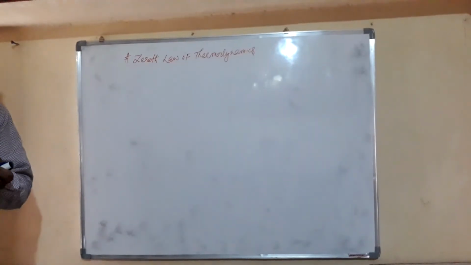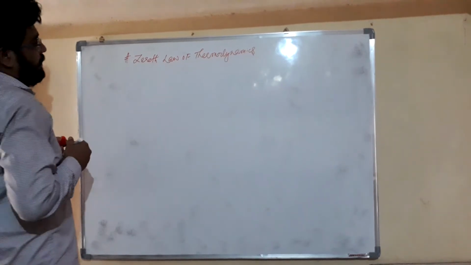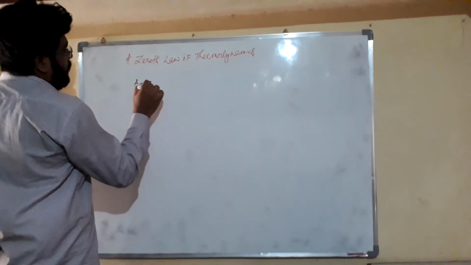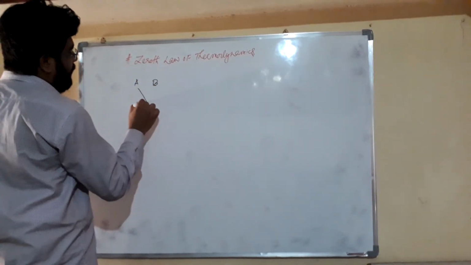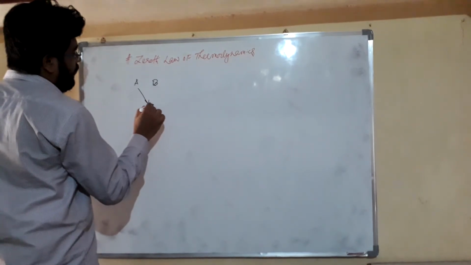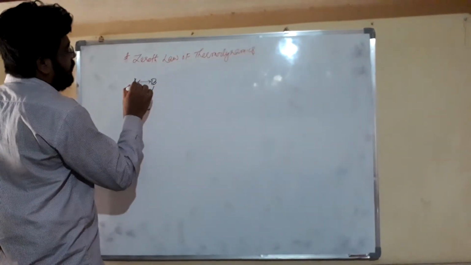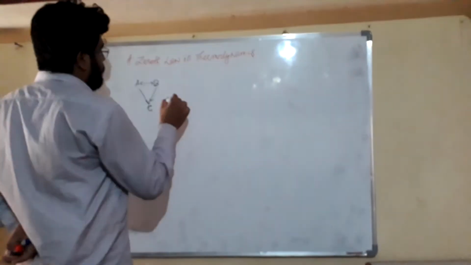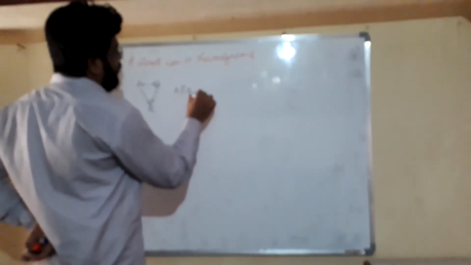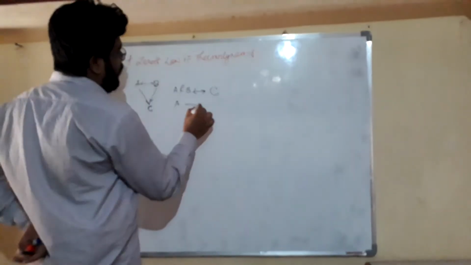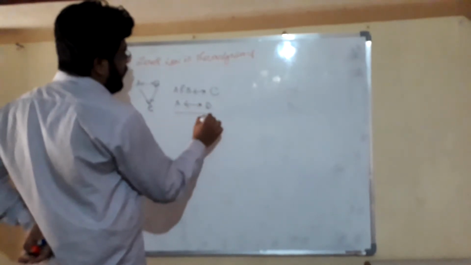Dear friends, what is the zeroth law of thermodynamics? It says that if our systems A and B are in thermodynamic equilibrium with our system C, then A and B are also in thermal equilibrium with each other.